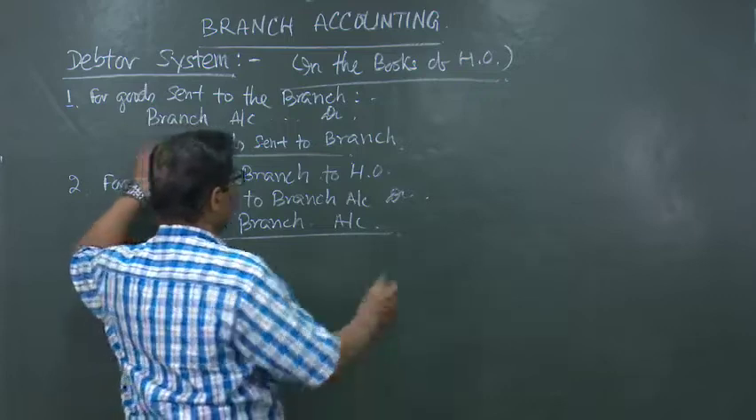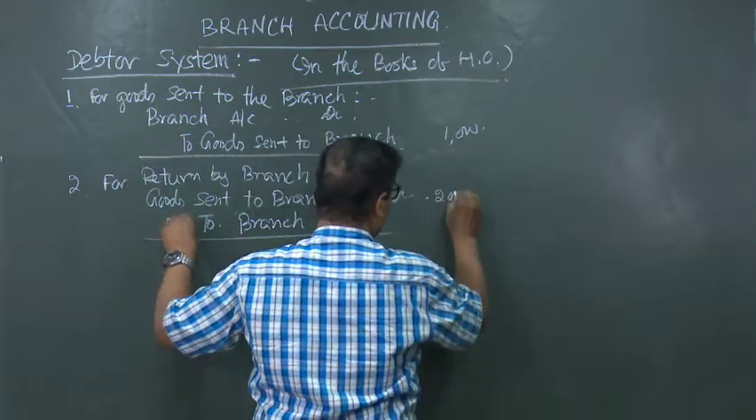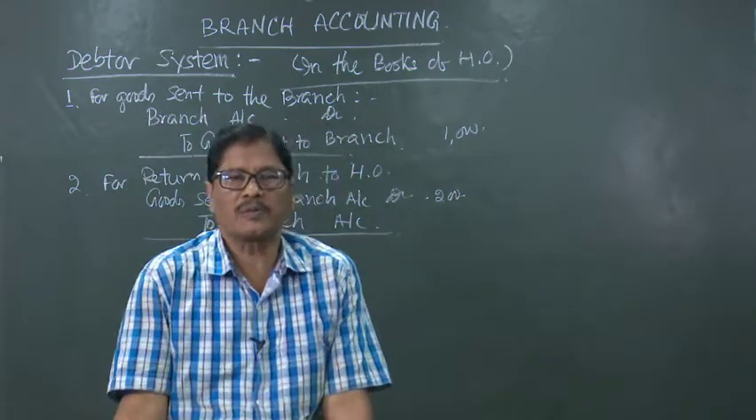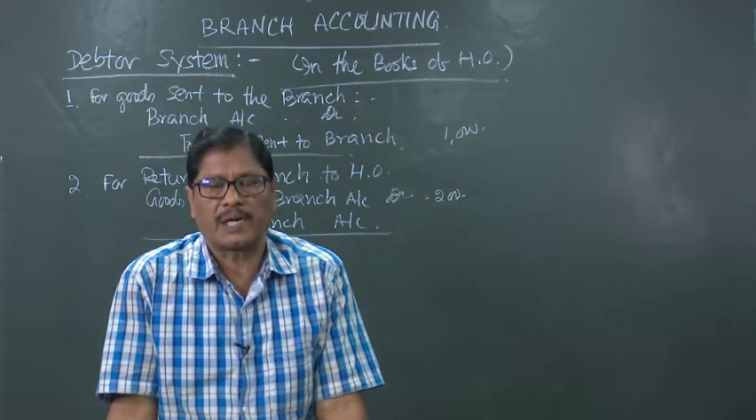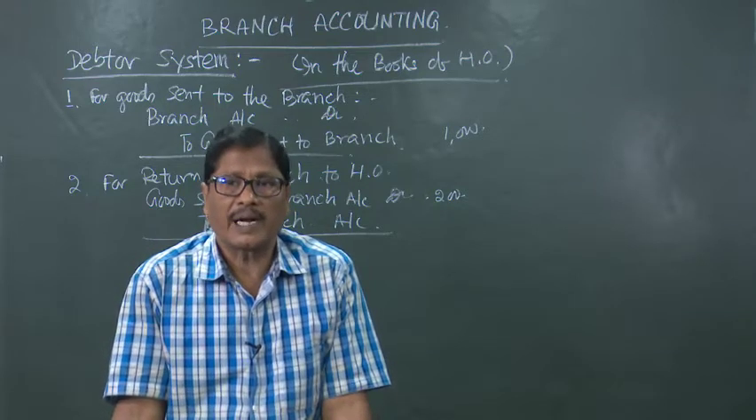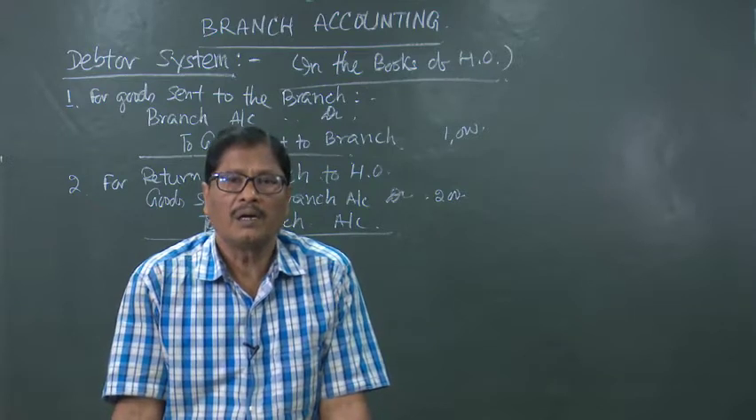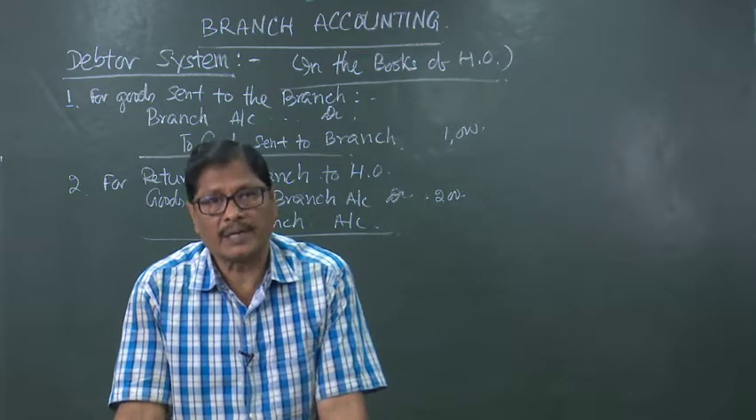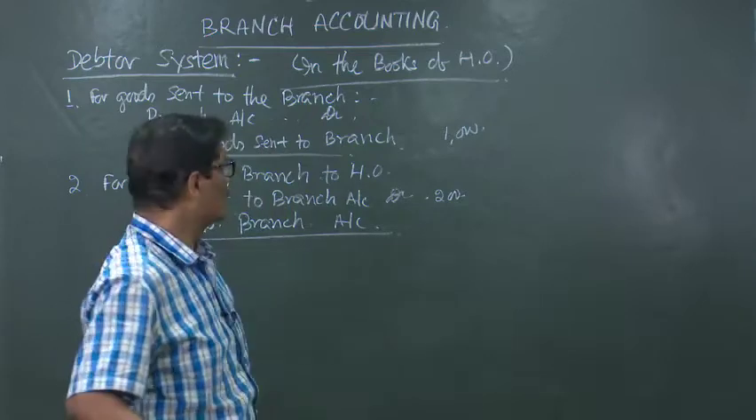Suppose goods sent to branch was 1000 and goods returned by branch is 200. So, really 800 rupees worth of goods have been transferred to the branch. How will that be accounted for? What will be the closing entry for that? That goods sent to branch account will be closed by transfer to the trading account or to the purchases account. To the purchases account in case of a trading concern and to the trading account in case of a manufacturing concern.